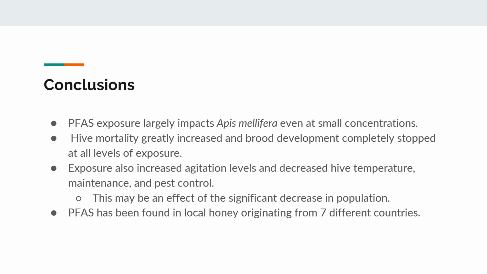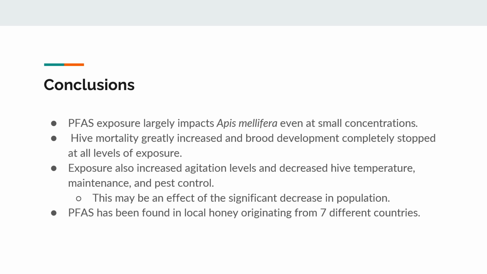So, in short, what did I just talk about? We know that PFAS exposure does largely impact Apis mellifera, even at small concentrations. It has been shown that hive mortality greatly increased and brood development completely stops at all levels of exposure. We also see that exposure increased agitation levels and decreased hive temperature, maintenance, and pest control.